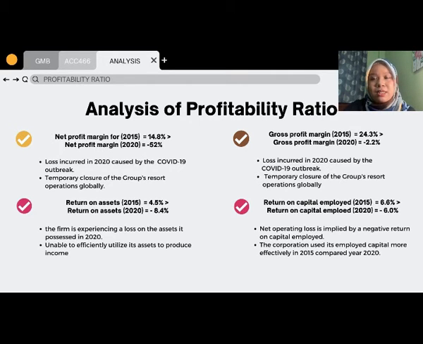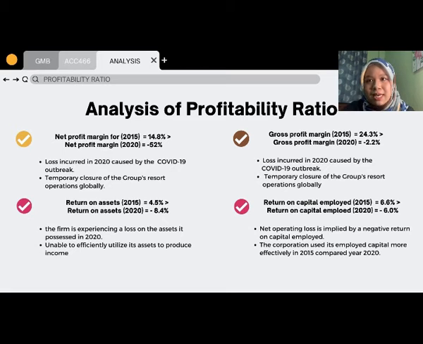This is because of the loss incurred in 2020 caused by the COVID-19 outbreak, which led to temporary closure of the group's resort operations globally. Same goes to the return on assets and return on capital employed. Both elements in 2015 are way higher than 2020.